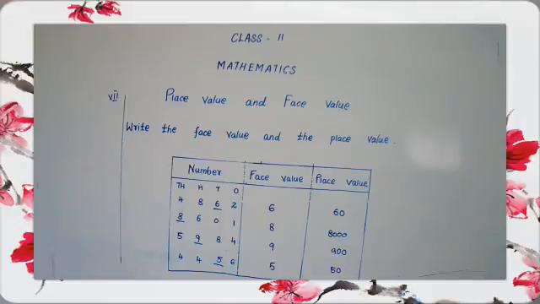Then the third one, 5984. The underlined digit number is 9. The face value of 9 is 9. Then place value. The place value of 9 in 5984 is 900.